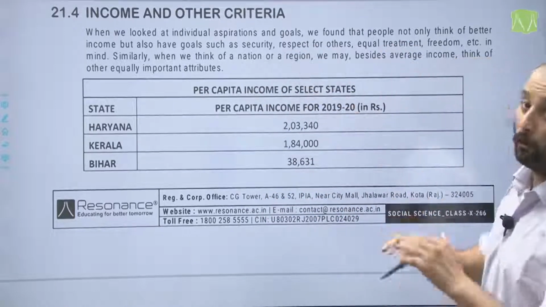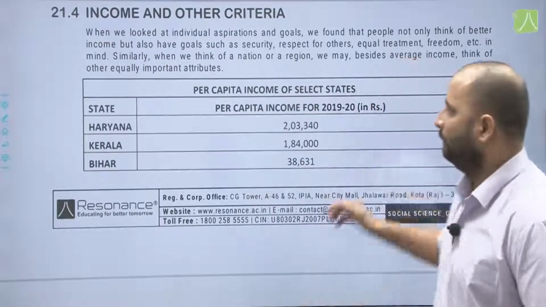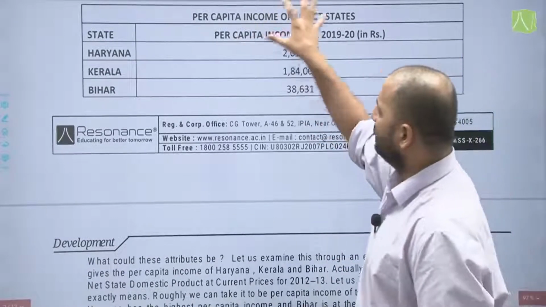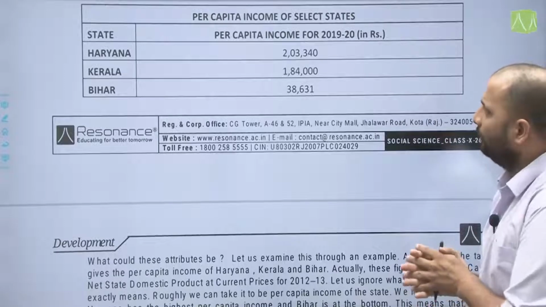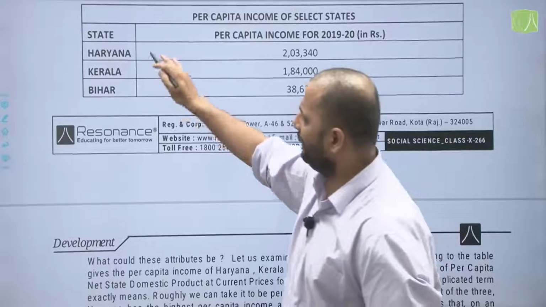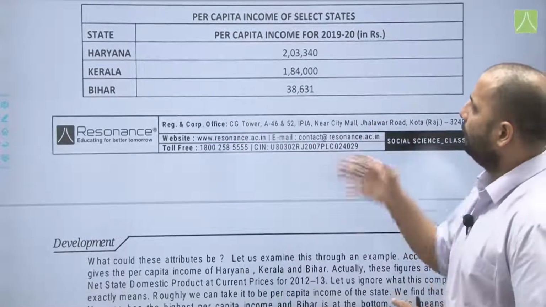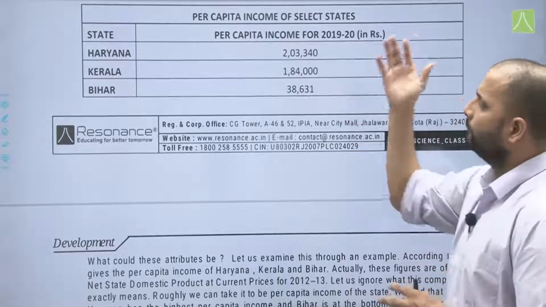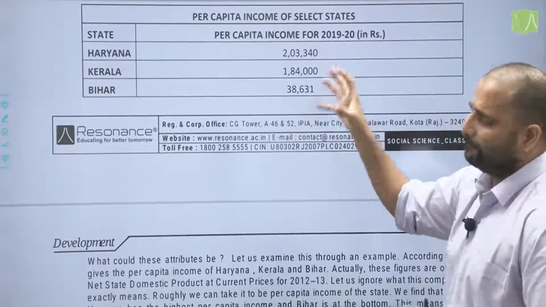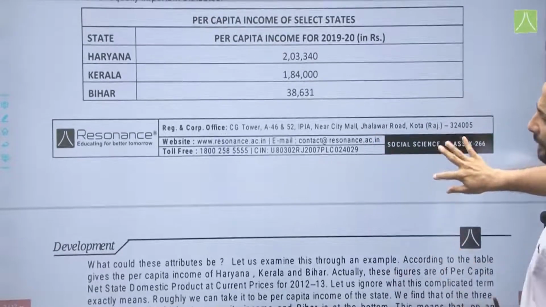Similarly, when we think of a nation or a region, we may, besides average income, think of other equally important attributes. That is, now there is a comparison of 3 states given here, that is per capita income of these select states have been given, and this data is again from 2019-20. States mentioned are Haryana, Kerala and Bihar. Haryana having a per capita income of 2,03,340, Kerala having a per capita income of 1,84,000, and Bihar having a per capita income of only 38,631 according to 2019-20 data.